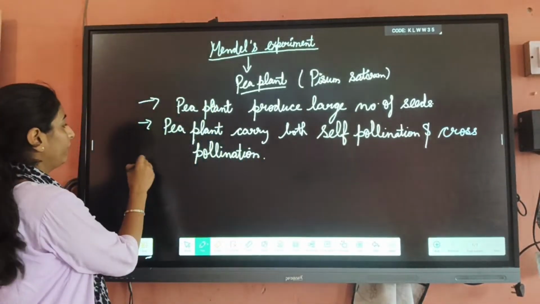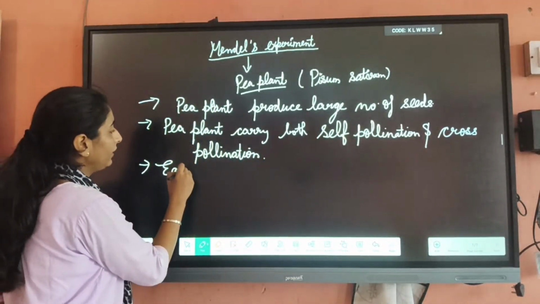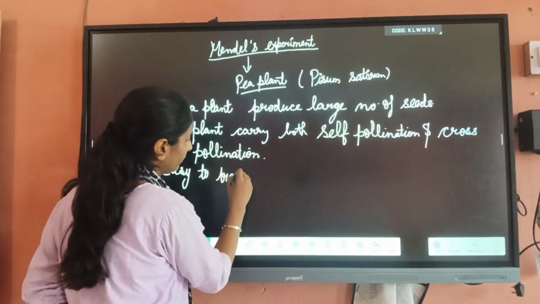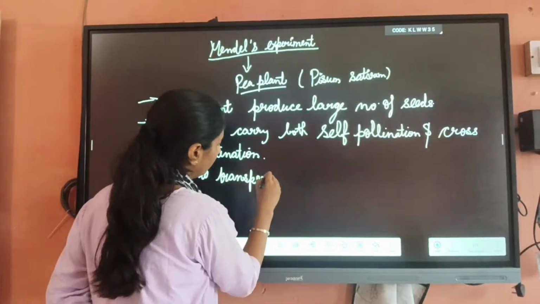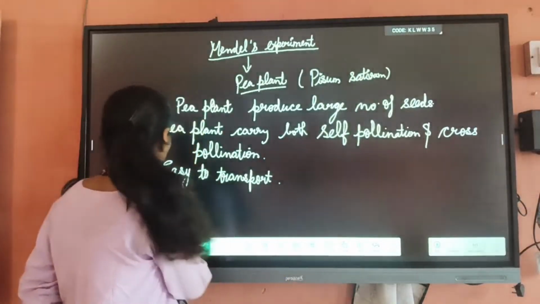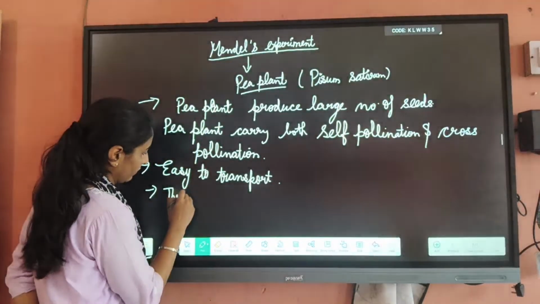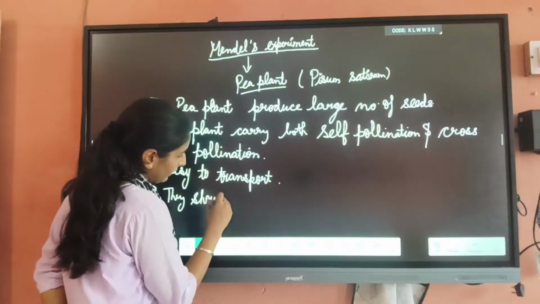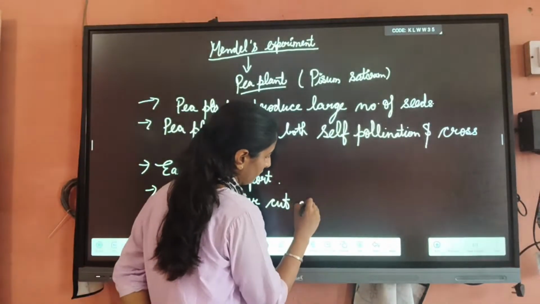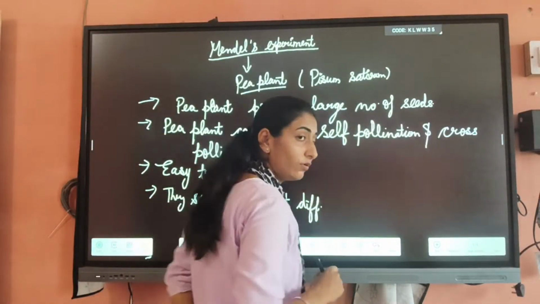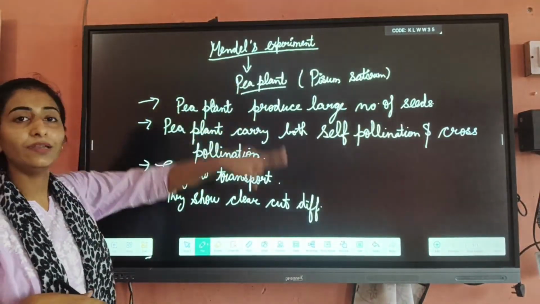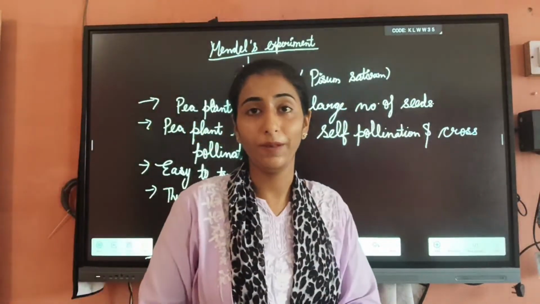And one most important point, it is very easy to transport. And next, they show clear-cut differences in the characters that he studied.